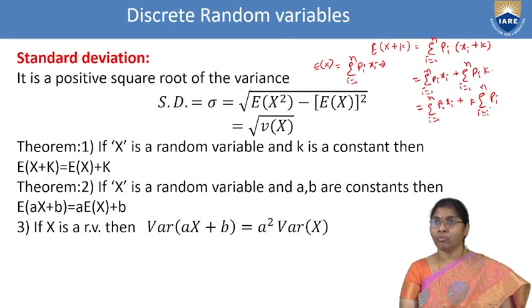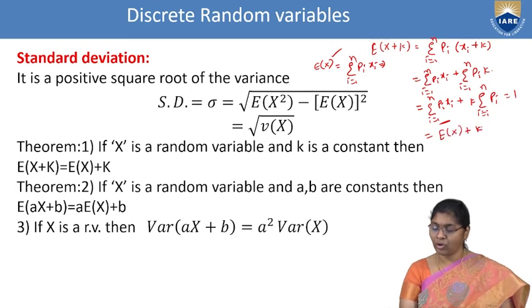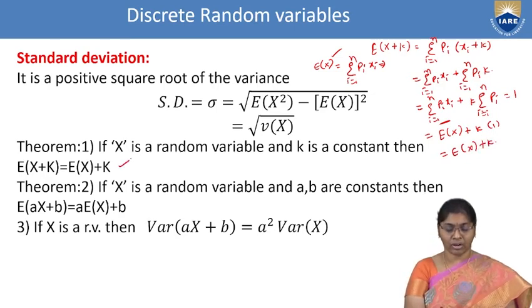Already we know summation of pi is 1, and the first part is nothing but E of x. That equals E of x plus k into 1, that is E of x plus k. Then our first condition is satisfied.